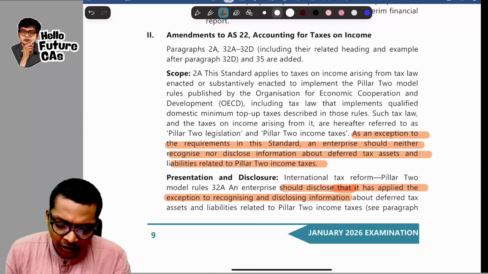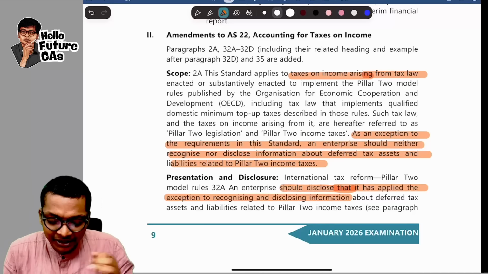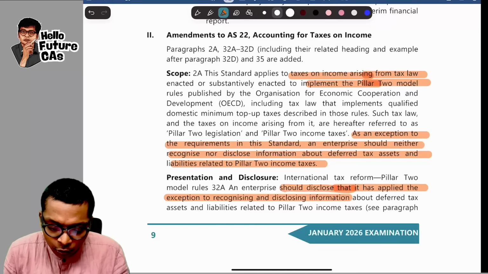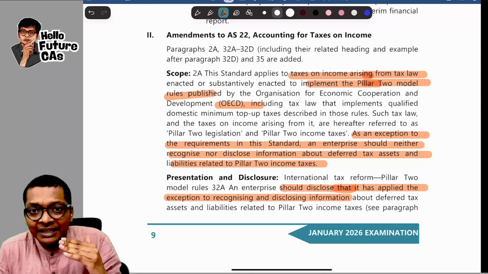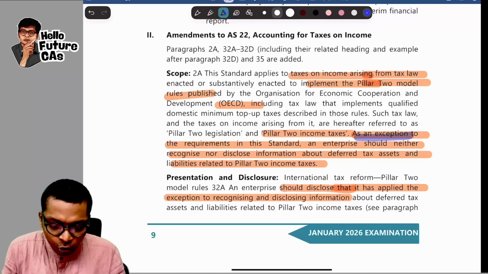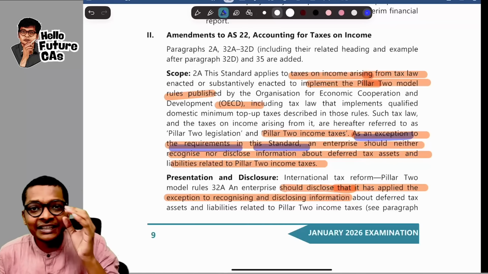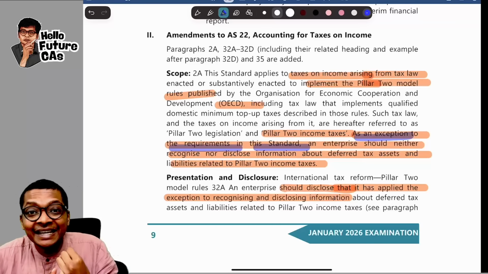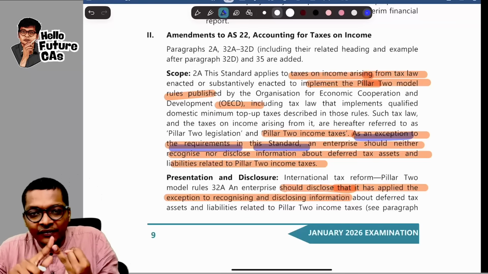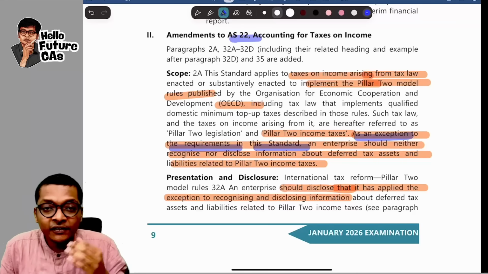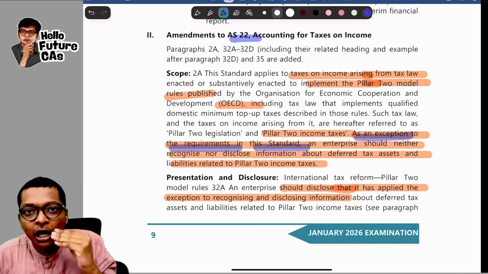What they are saying, for income on taxes arising from the tax law to implement the Pillar 2 model established by the OECD, then those companies have to pay taxes as per this Pillar 2 income tax. But our good news, what they are saying, as an exception to the requirements in this standard, what is AS22 saying? You have to create DTA and DTL. Already we have current tax, deferred tax, and in AS22 we also have computation how to find deferred tax asset or liability if there is math.